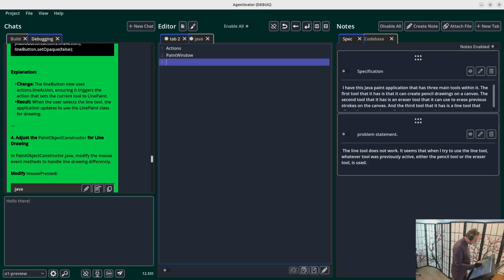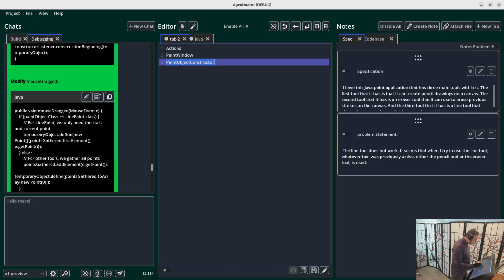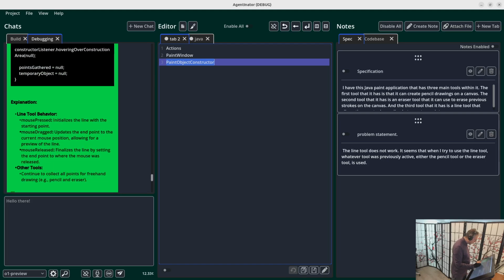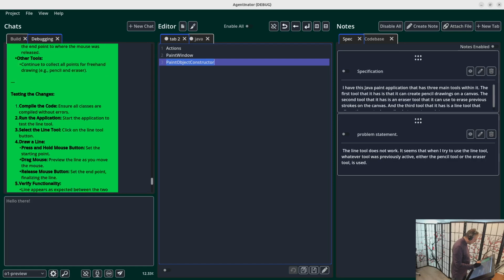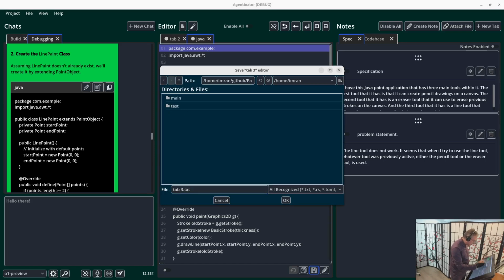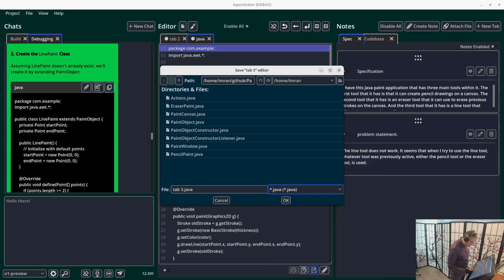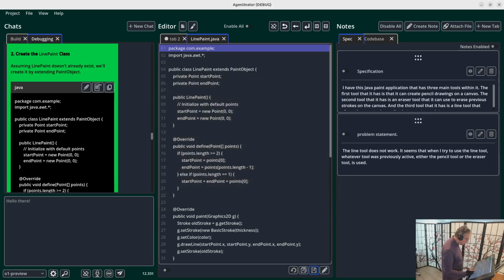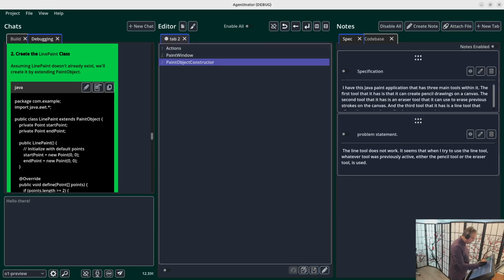And what's the next thing? Paint object constructor. The line. Okay. Any other things? Compile, run. Okay, so I need to save this as line paint. Let's do that. Source main Java com sample Java line paint. Okay, saved. Now I need to do actions.